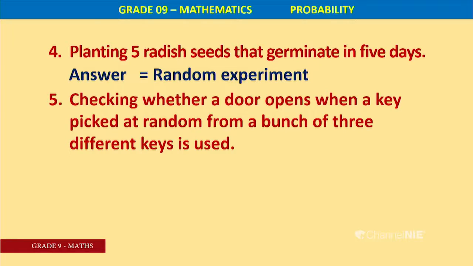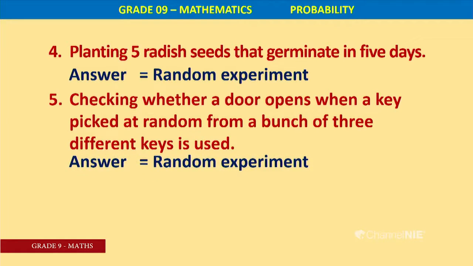May or may not occur. Events that may or may not occur. Sometimes you may have the key, or otherwise you may not have the key. Random experiment. Answer is random experiment.